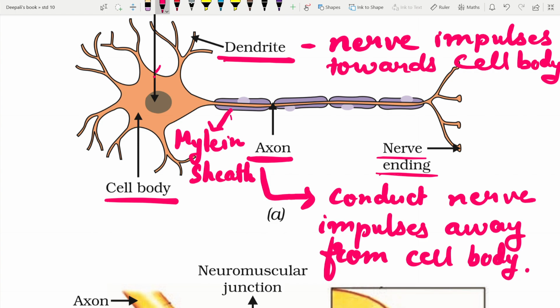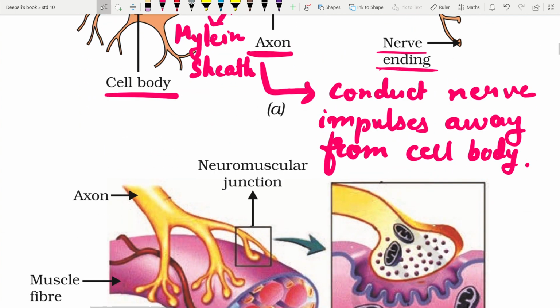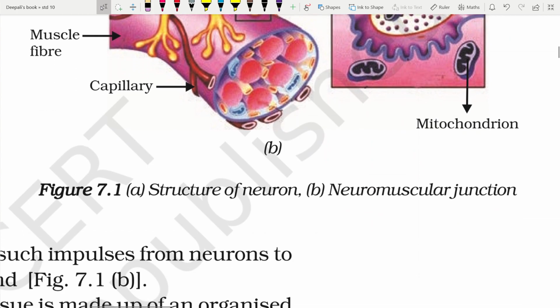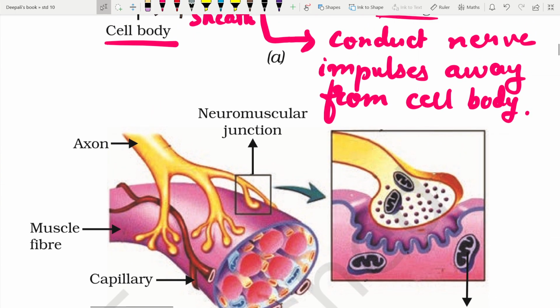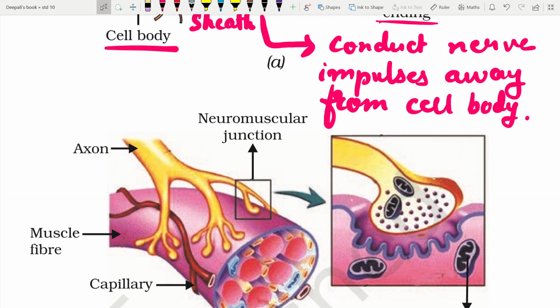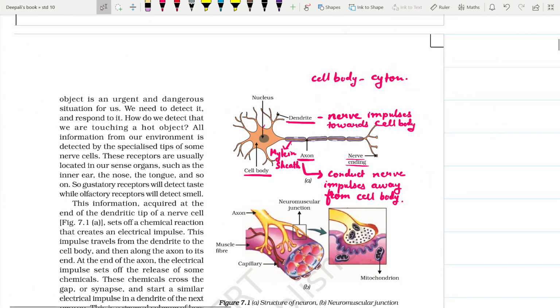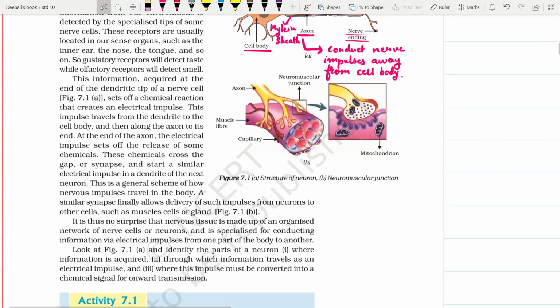Each one is connected to the other neurons at the dendrites, which is easily seen in the diagram. These are the receptors, and the terminal axons which are attached to the muscles, and then the cell body and dendrites. So we can easily understand the structure of neurons from this given diagram.